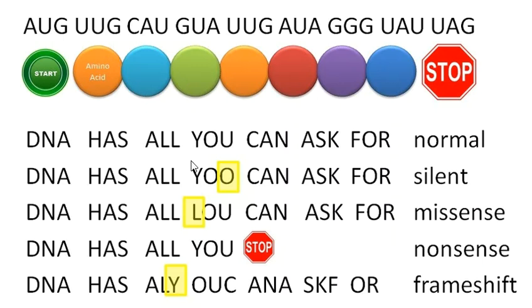So in the first example, the U is changed to an O. However, that would not alter the pronunciation of the sentence. So if I was reading this sentence to you, you would have no idea that a "mutation" or a typo had occurred in the sentence. Therefore, it would be referred to as an example of a silent mutation.